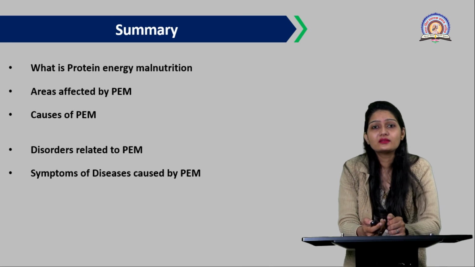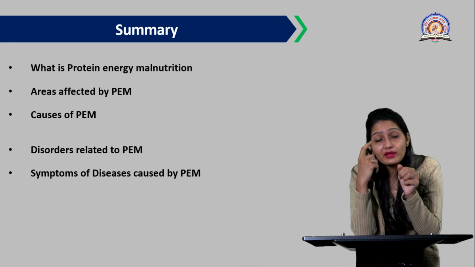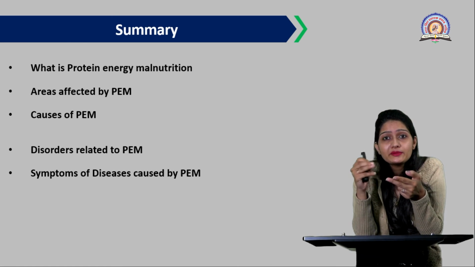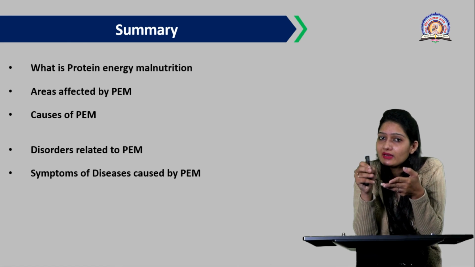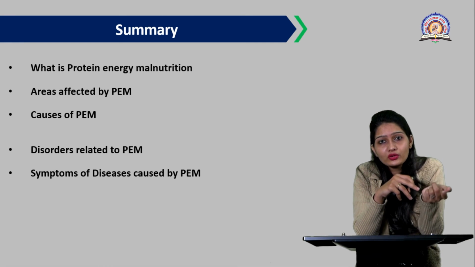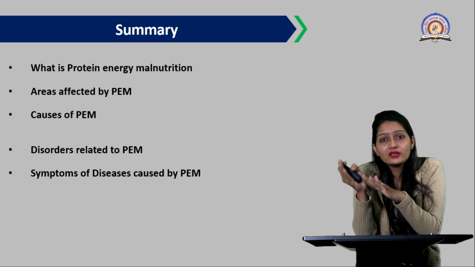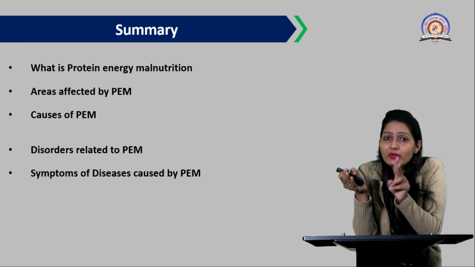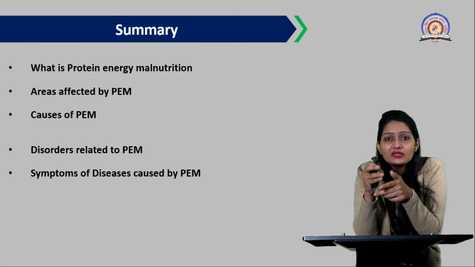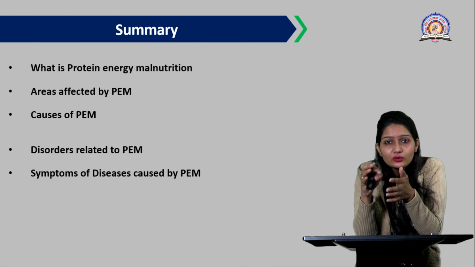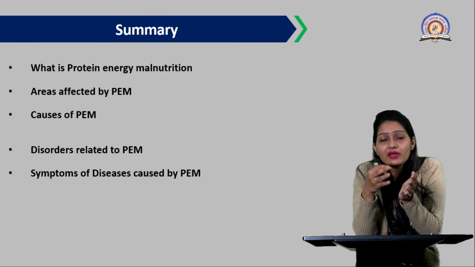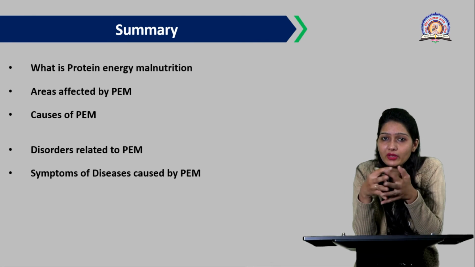So let's summarize this topic. What we have studied in this: we have studied what is malnutrition, and the types of malnutrition, that is overnutrition and undernutrition. Okay, so overnutrition leads to obesity and coronary heart disease, and undernutrition basically leads to the two main diseases, kwashiorkor and marasmus. Then the causes of PEM, the disorders related to PEM, and the clinical symptoms we have seen in this topic basically.